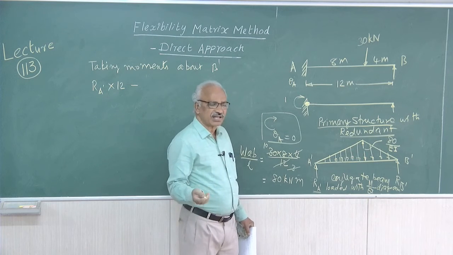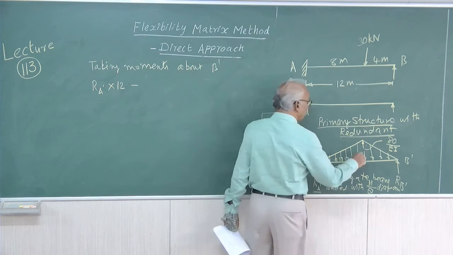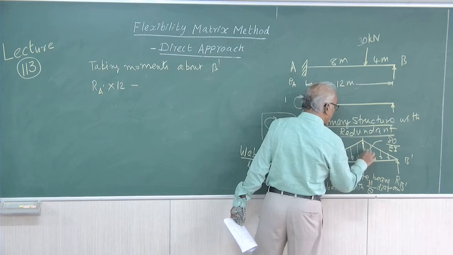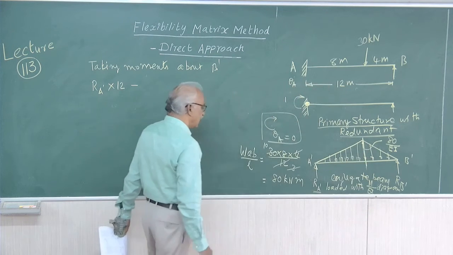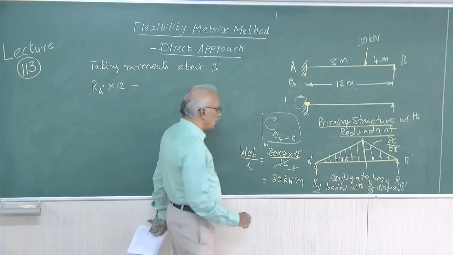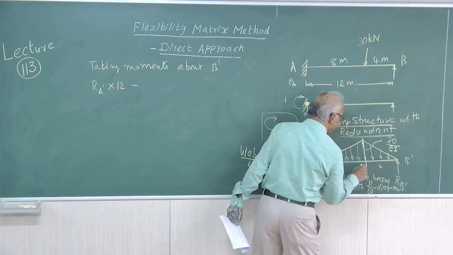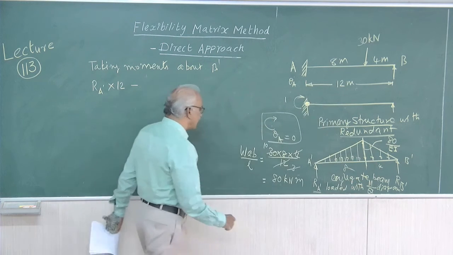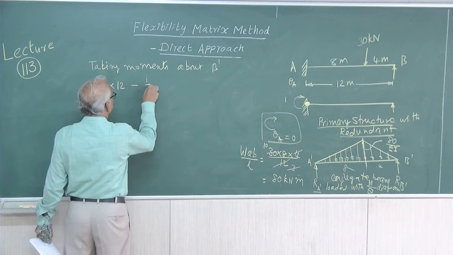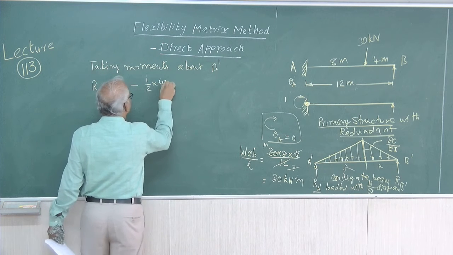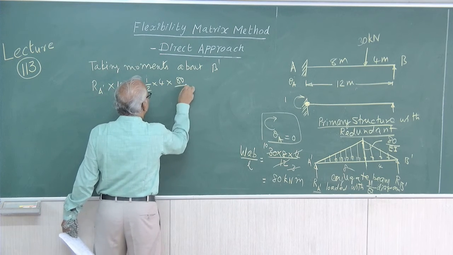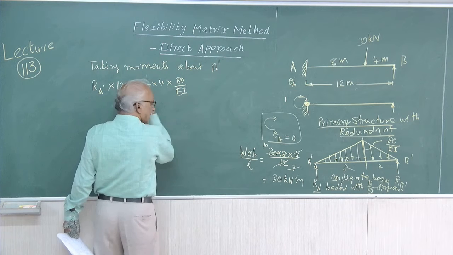Let us conveniently just divide this into two triangles instead of using the total triangle. So, this is 4 meters, 8 meters, right. Therefore, it is half into 4 into 80 by EI, the area of the triangle.